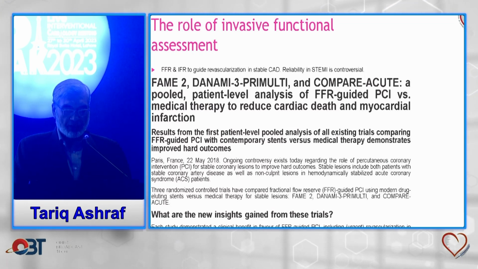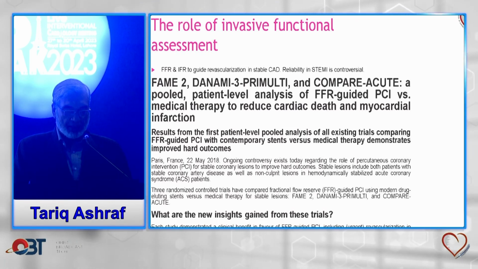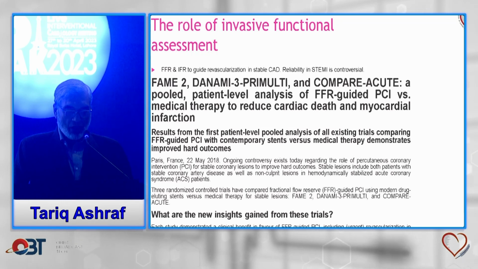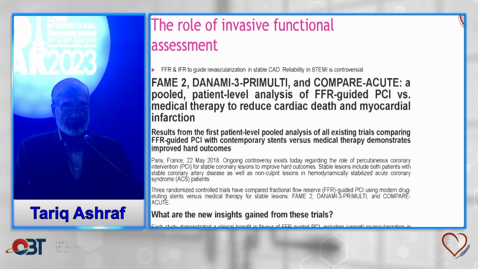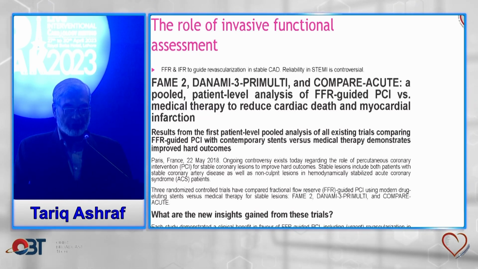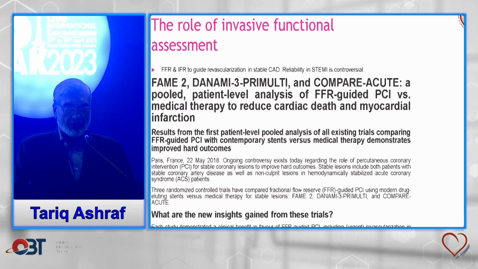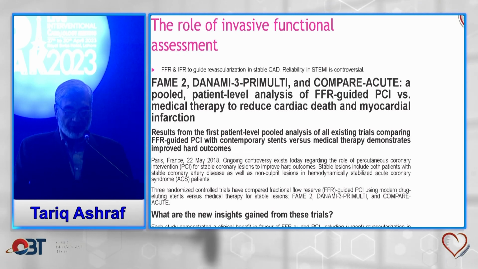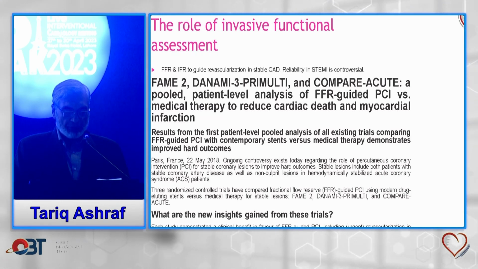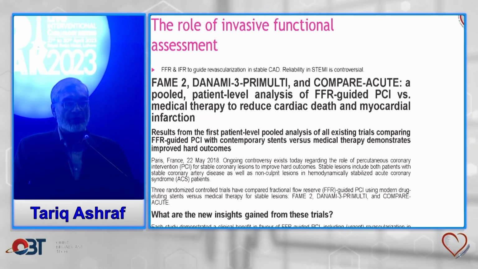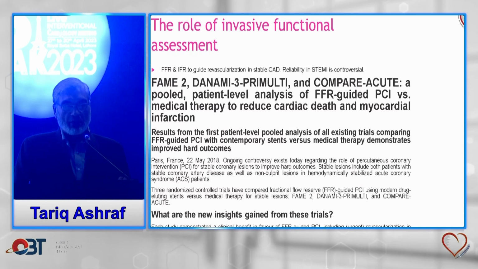First, FFR was measured during primary PCI in the COMPARE-Acute study and a median of 2 days after primary PCI in DANAMI-3. It is not yet clear how and when to interrogate an intermediate non-culprit stenosis in patients with ACS. Factors contributing may be incomplete response to adenosine as a consequence of both an increase in microvascular resistance and reduction in coronary flow. Non-culprit lesions can be associated with plaque rupture and distal embolization, which hinders vasodilator response. Increase in left ventricular end-diastolic pressure in the acute phase can contribute to alterations in myocardial perfusion.